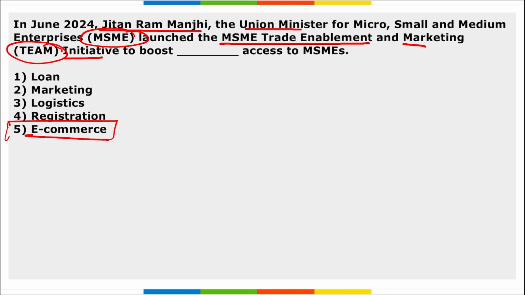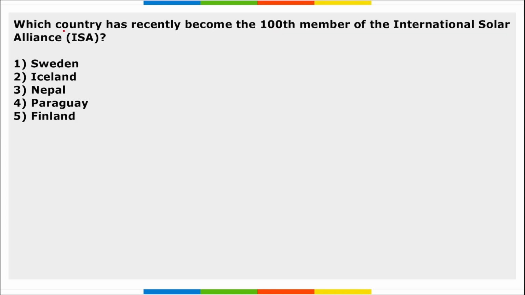And this will help the e-commerce businesses, MSMEs, MSCs to work and use the government's e-commerce network, that is ONDC, so that their business can enhance. Next, which country has recently become 100th member of International Solar Alliance? It is Paraguay. And which was the 99th member? It was Spain. So Paraguay is 100th and Spain was 99th.